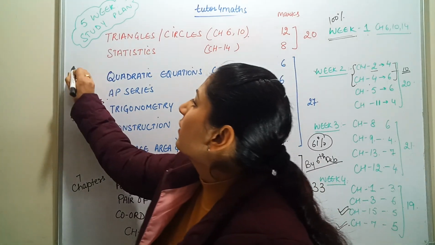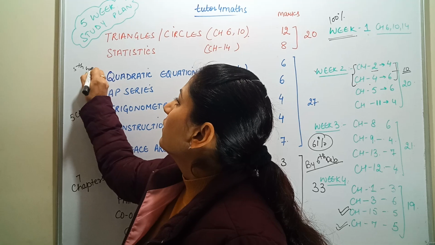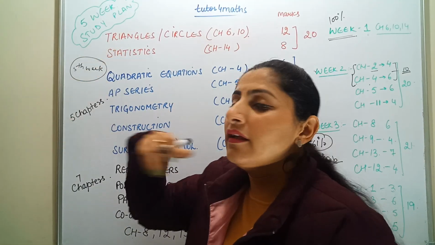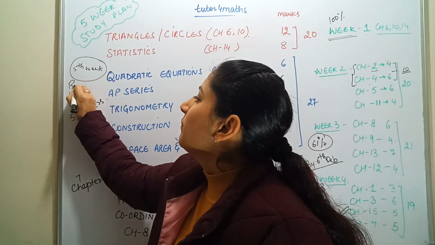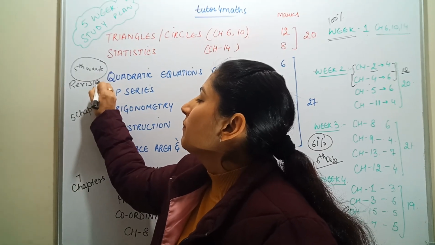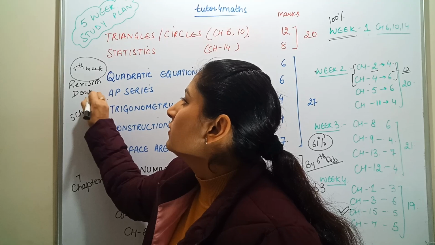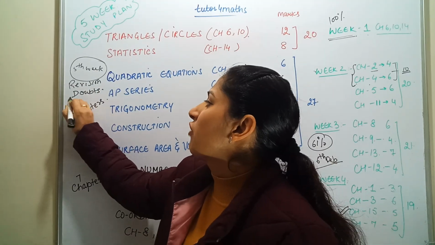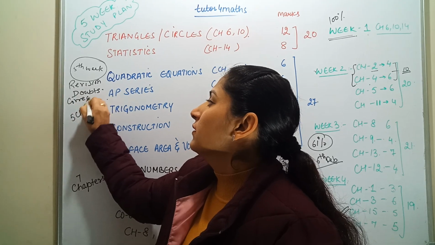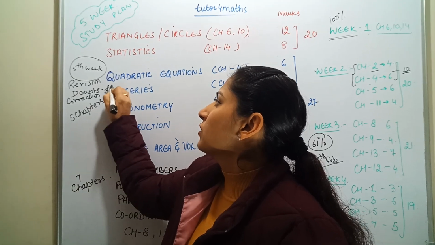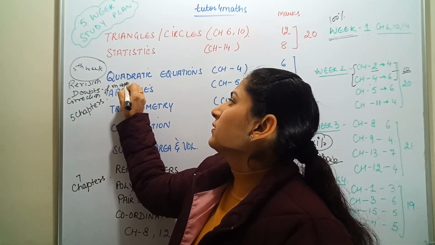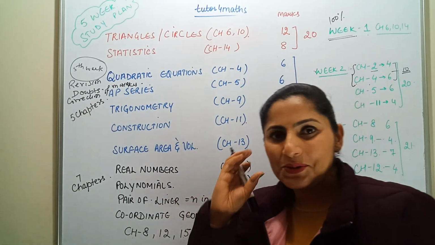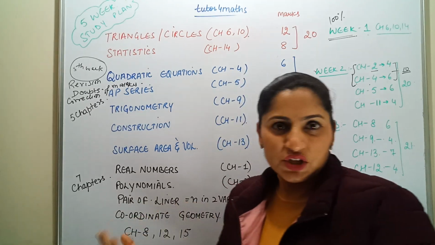So 5th week is the crux, complete again revision. 5th week will be revision plus doubts, classes, right, and correction of mistakes. So by this you can bifurcate the whole syllabus into smaller parts and score much more.